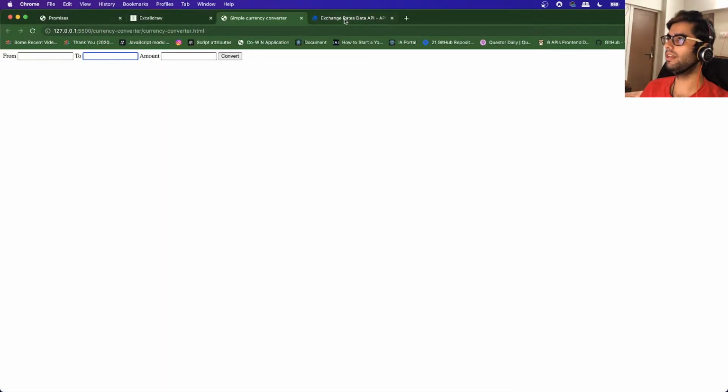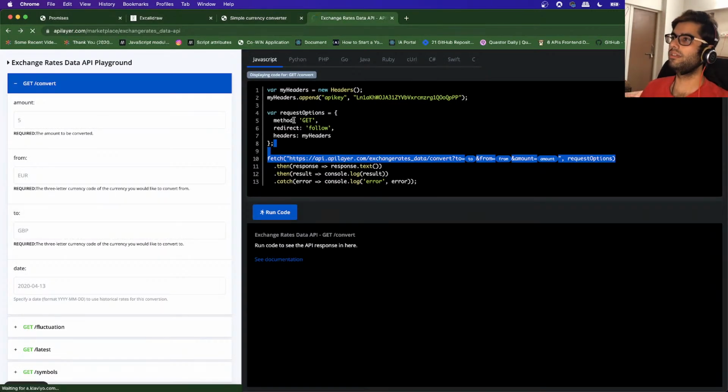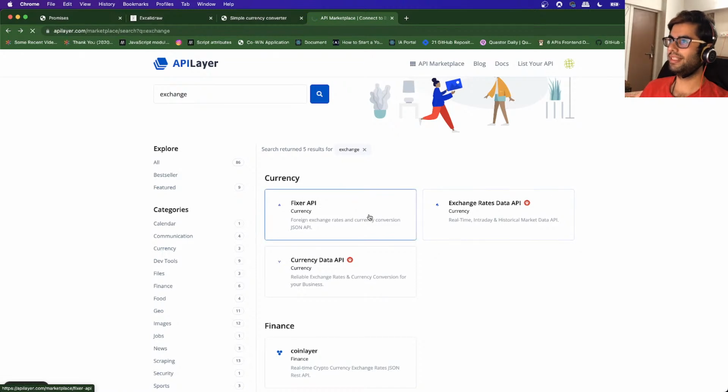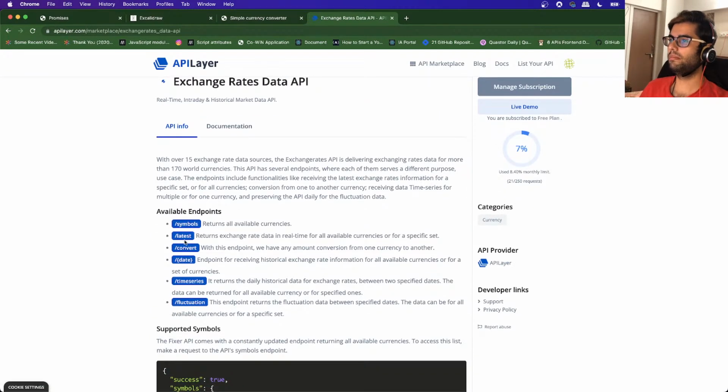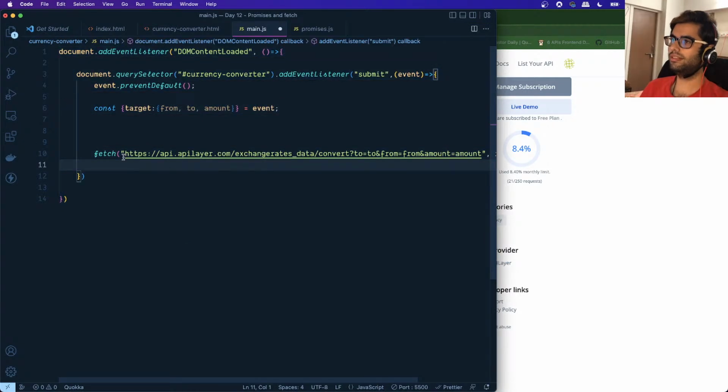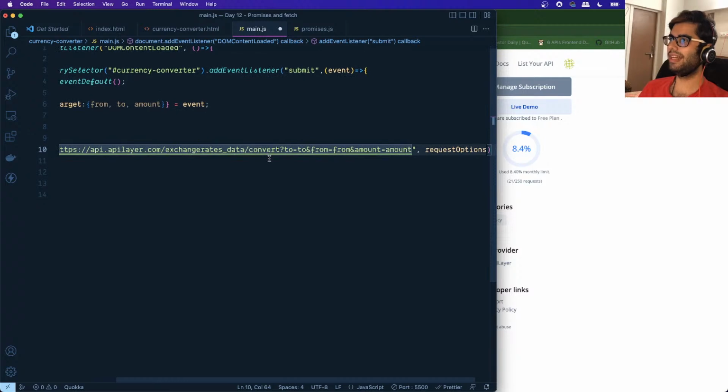So there are multiple endpoints available over here, right? So for example, we have symbols, latest, convert, and so on. So these are the different endpoints. So you can see that there's a slash over here. This is how you talk to that service, and this is how you basically access a particular function within that service. All of this we can do using a URL, and then there are these additional parameters.